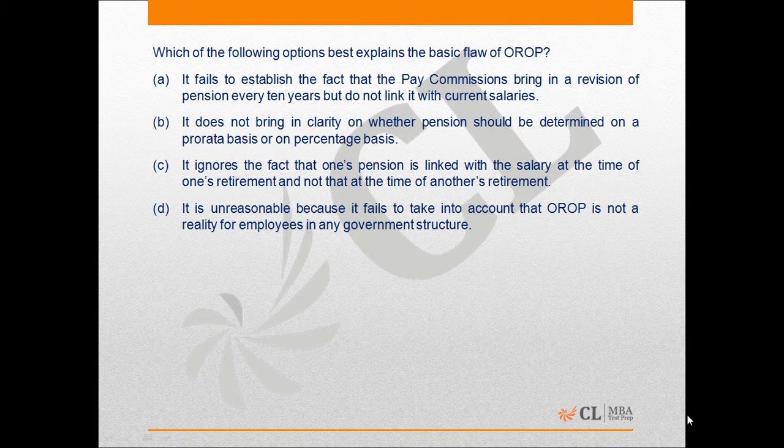Option C says it ignores the fact that one's pension is linked with the salary at the time of one's retirement and not at the time of another's retirement, and this is correct because that's what the author is also saying, that the pension is linked to the salary of the time of retirement and not of present salaries. Option D says it is unreasonable because it fails to take into account that OROP is not a reality for employees in any government structure. That's not really the flaw with the scheme. That might be the flaw in the execution of the scheme, but not within the scheme. So, correct answer is option C.